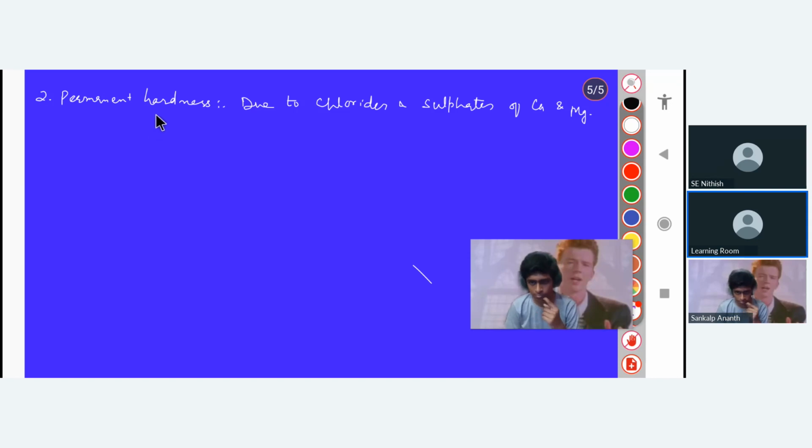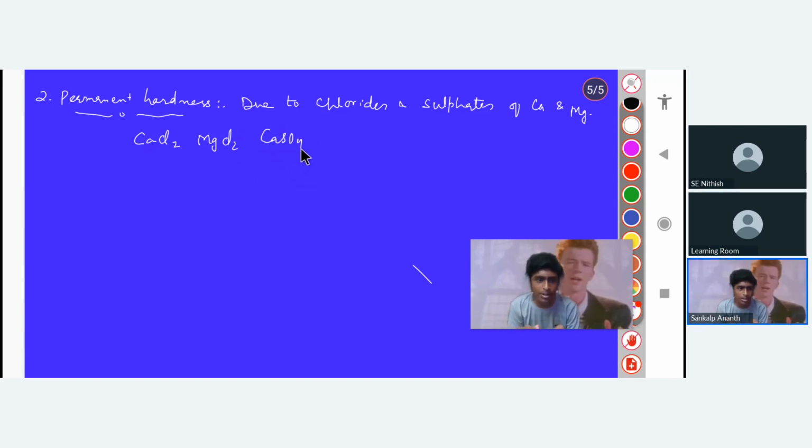In both of these, there is a calcium and magnesium salt. What is the difference? In case of temporary hardness, it is the bicarbonate of calcium and magnesium. But in case of permanent hardness, it is the calcium chloride, the magnesium chloride, and similarly the calcium sulfate. Can we make permanent hardness into temporary hardness, by displacing it using the reactivity table?